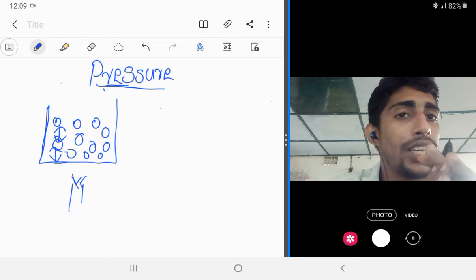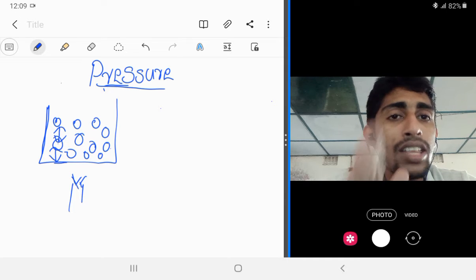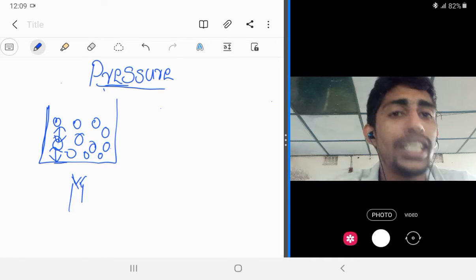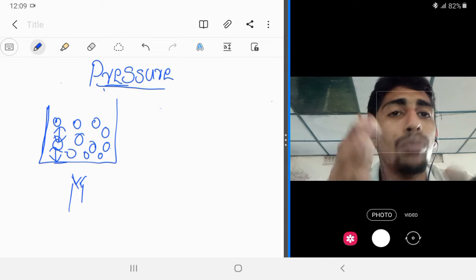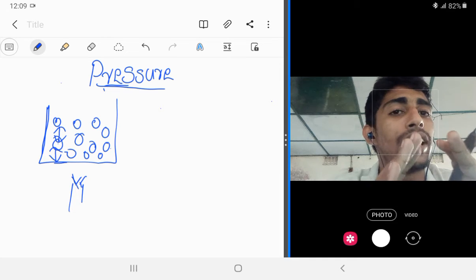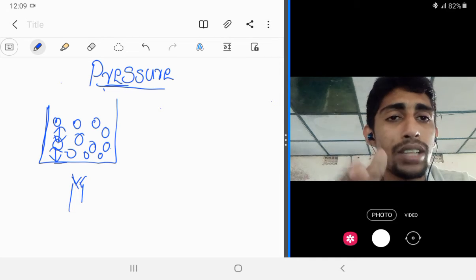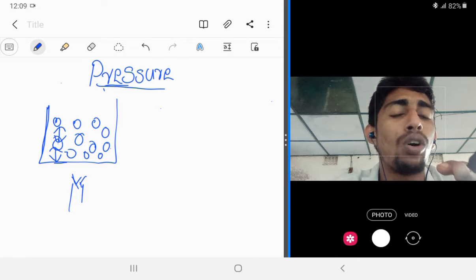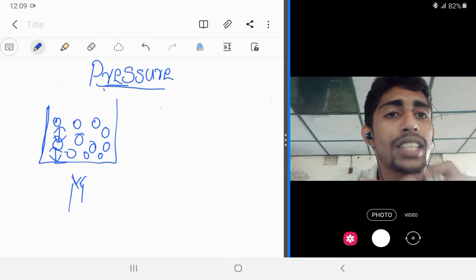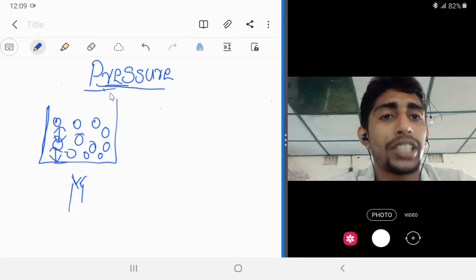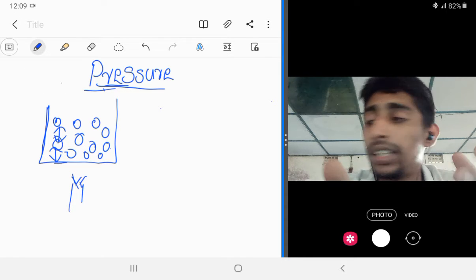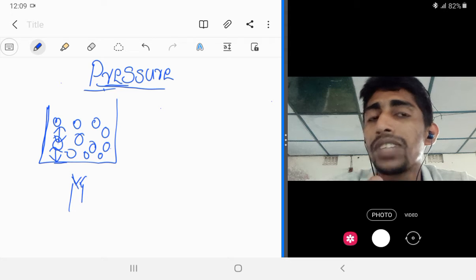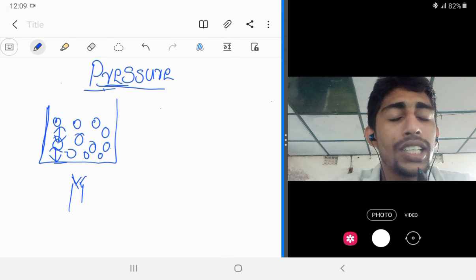So what we studied: when the temperature increases, molecules will gain energy and move randomly. Then the number of collisions between the molecules and between the molecules and the wall of the container will increase. As a result, the pressure, either liquid pressure or gaseous pressure, will increase.